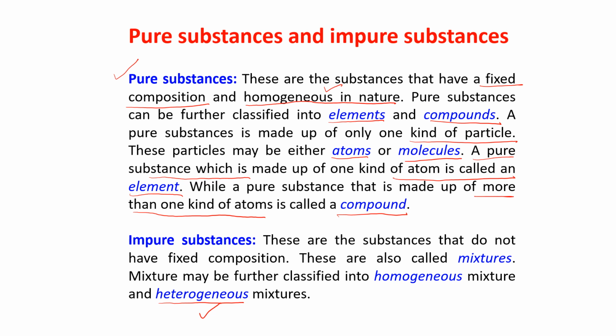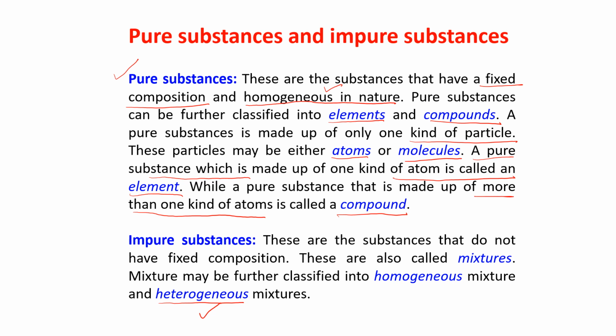Suppose you are taking a glass of water and then you are mixing 1 spoon of sugar in it. And then you mix that sugar in water. After mixing, just you take 1 spoon of that sugar water from anywhere from the glass. You will find the same taste throughout. That means sugar is dissolved properly throughout the water. This is known as a homogeneous mixture.